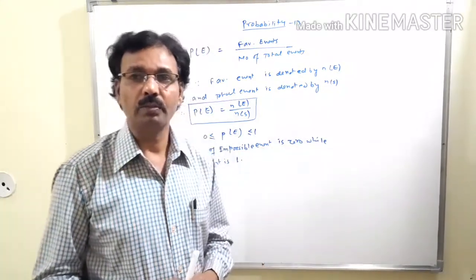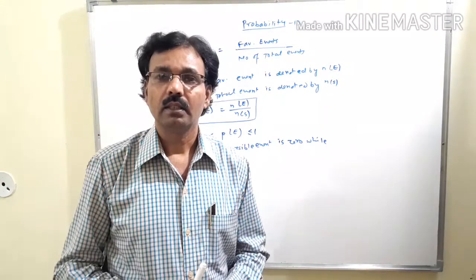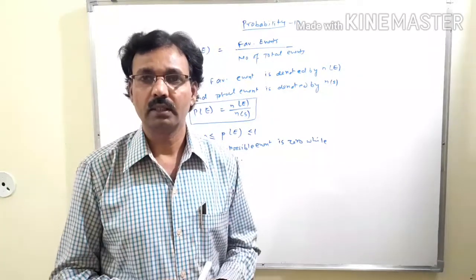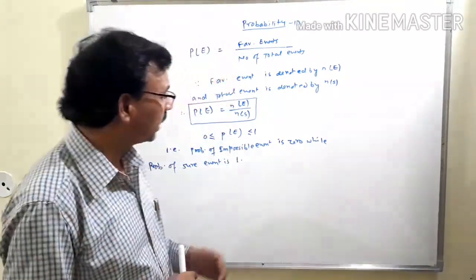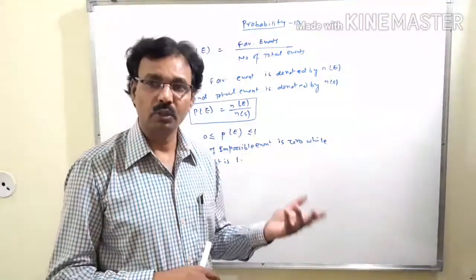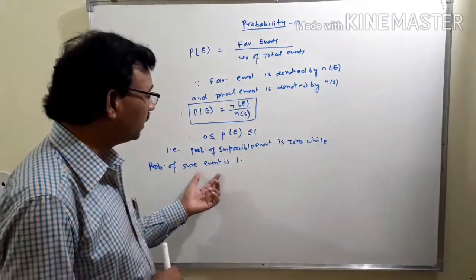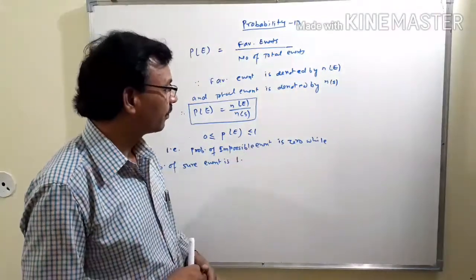And if you want to find the probability of getting a head, as you know the coin is two-headed, meaning heads are on both sides, then you will surely get a head. So this type of event is known as a sure event, and the probability of this type of event is always 1.